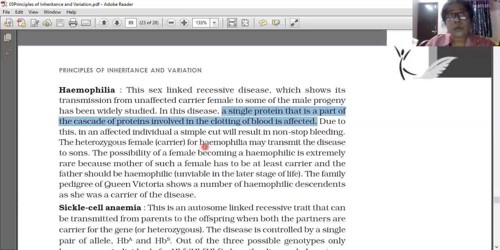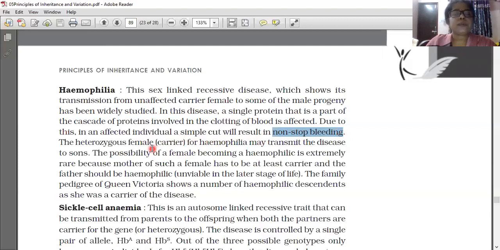Numerous proteins are there, not one or two. In that, one single protein has some mistake. What is the mistake, we will learn now. Something is happening in that protein, by which clotting of blood will not occur. Due to this, in an affected individual, a simple cut will result in non-stop bleeding only, non-stop bleeding.